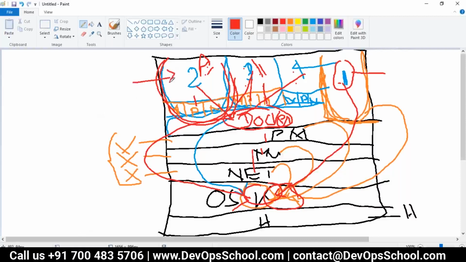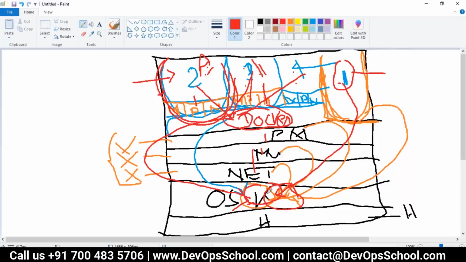Are you getting my points? So in this way, you are also a container, I am also a container. We all are containers, but our container is managed by the operating system directly, while this container is managed by Docker with the help of the namespaces in the kernel. Are you getting my points here?